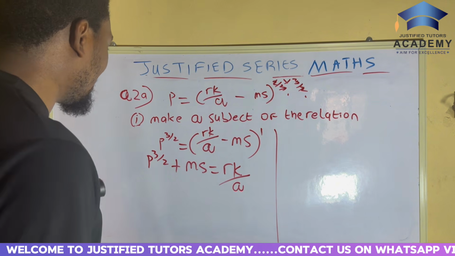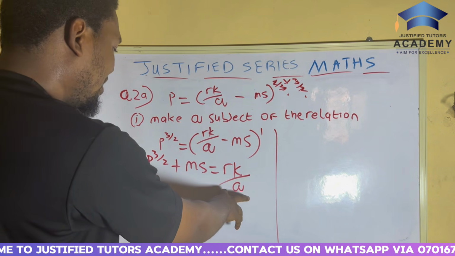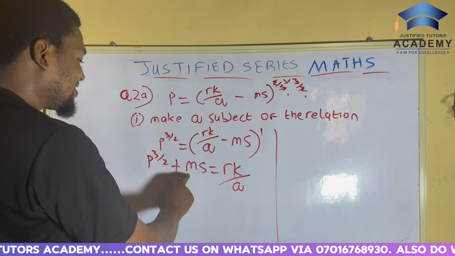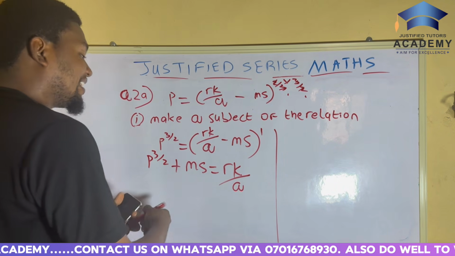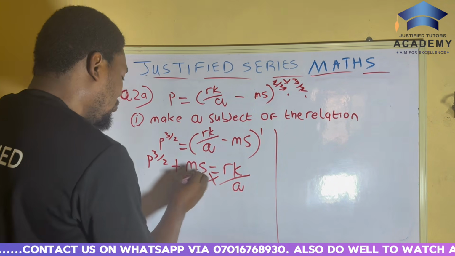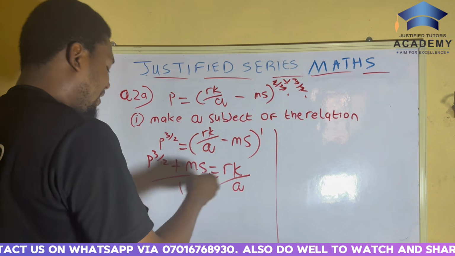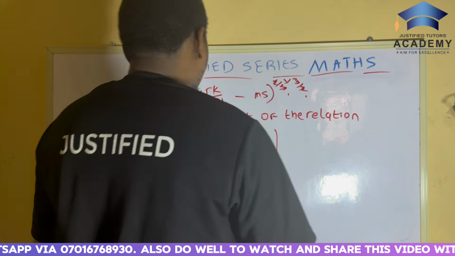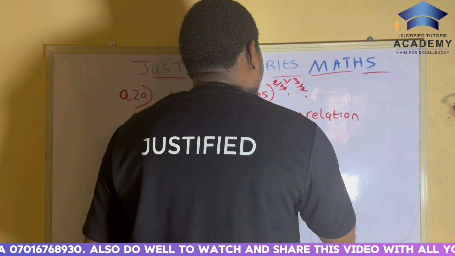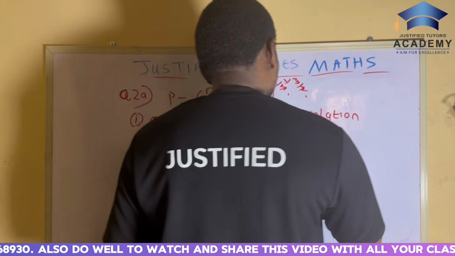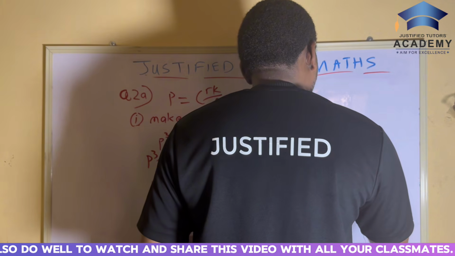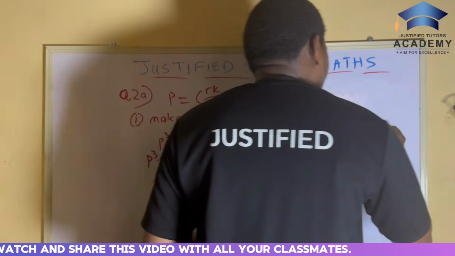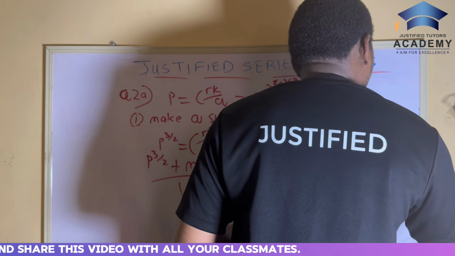Now, what do you do next? You cross multiply, so over 1. Everything here we multiply by Q, and everything here we multiply by 1. So it becomes P 3 over 2 bracket plus MS times Q equals RK. Right? Equals RK.